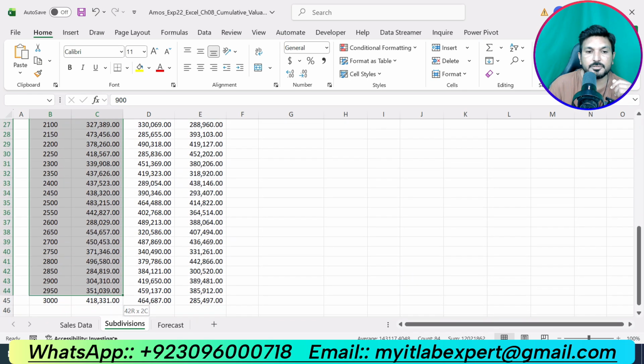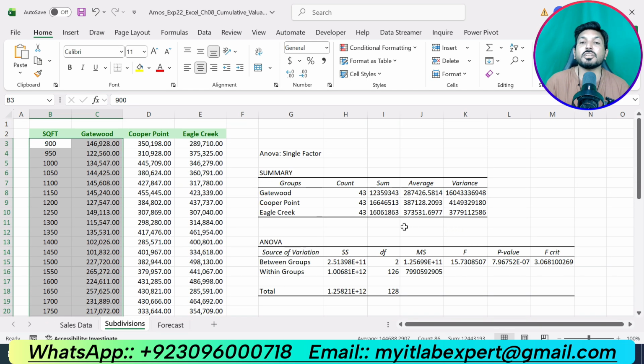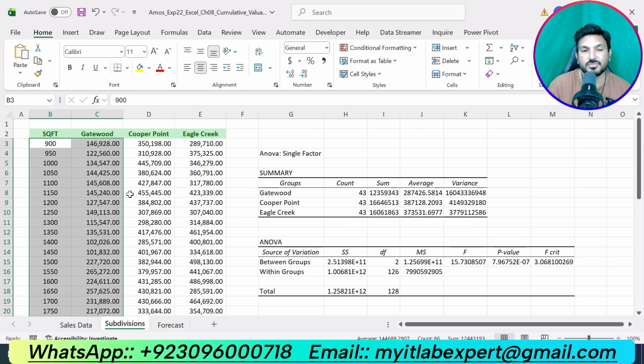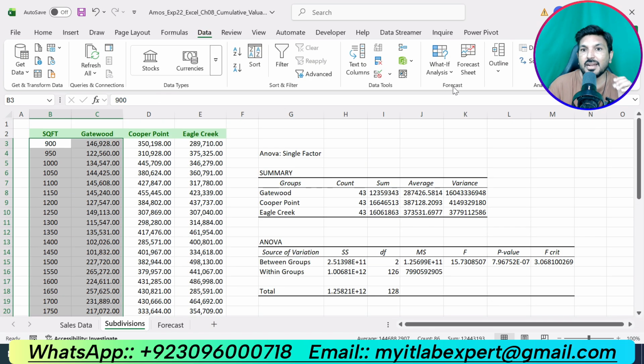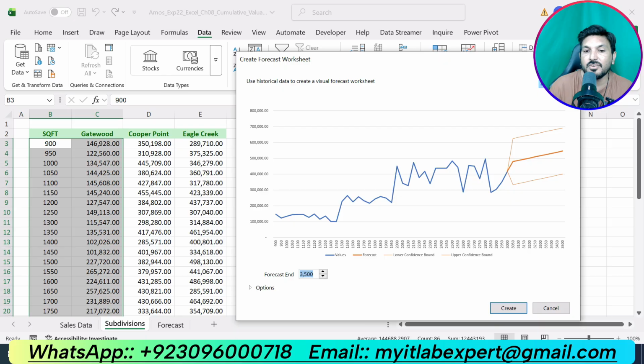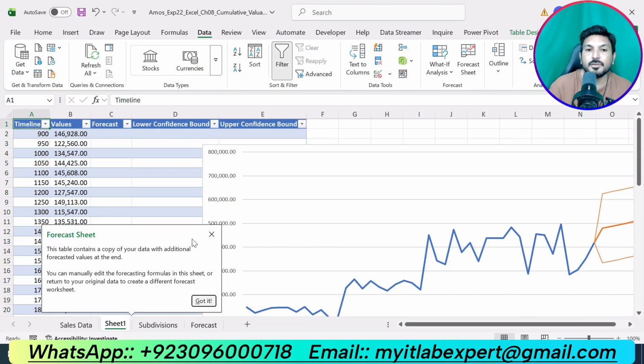Oh sorry, forecast is given here. Gatewood, no, this one. So we are supposed to select square footage and the Gatewood home valuation. Then go to the Data tab and in Forecast you can see Forecast Sheet, select this one. And we are supposed to make this 3500. Now click Create. So we have created the forecast sheet.